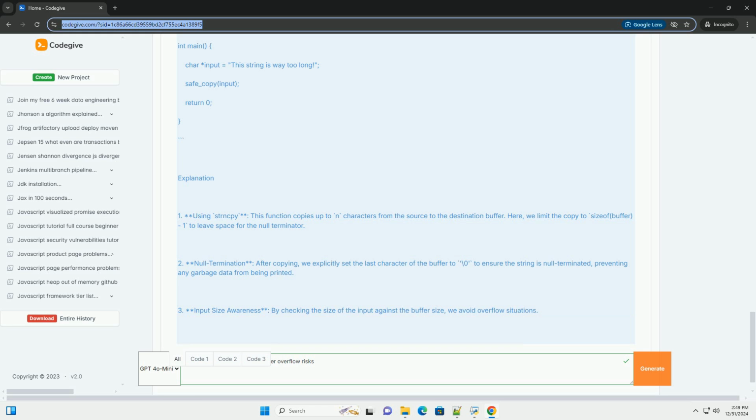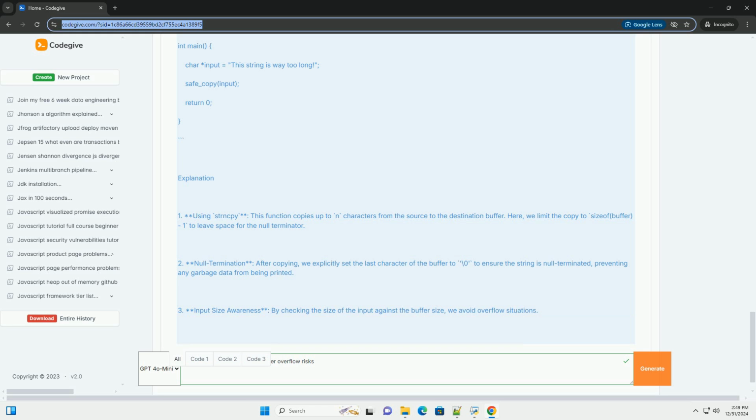C. #include <stdio.h> #include <string.h> void unsafe_copy(char *input) { char buffer[10]; // potential buffer overflow strcpy(buffer, input); printf("Buffer content: %s\n", buffer); } int main() { char *input = "This string is way too long"; unsafe_copy(input); return 0; }